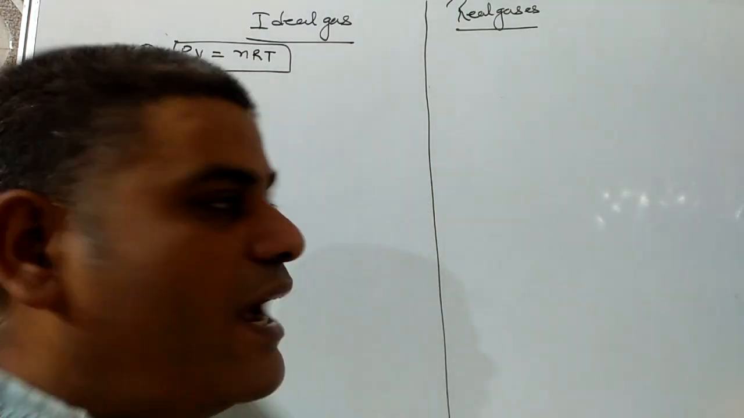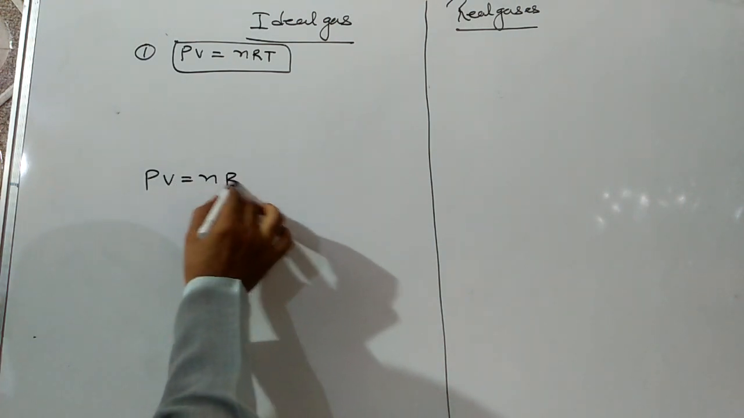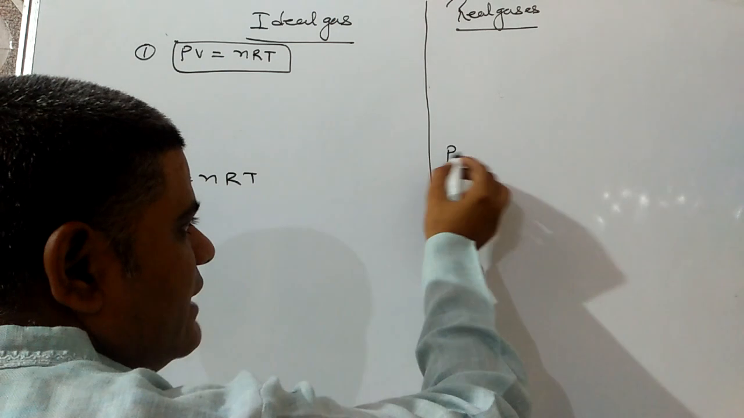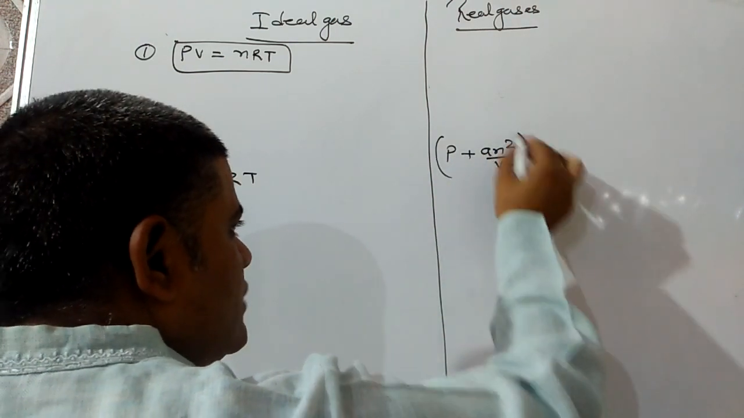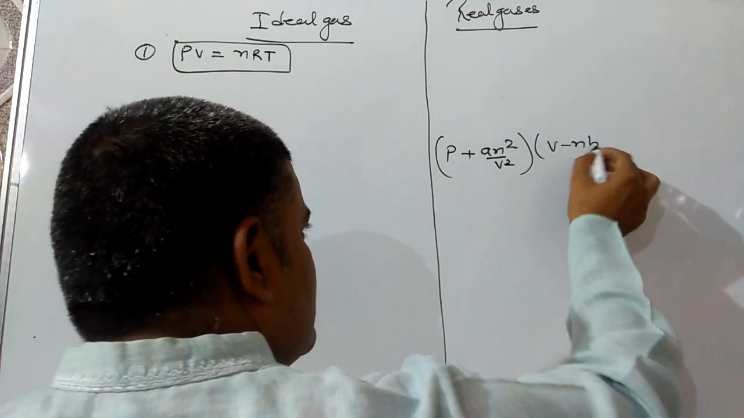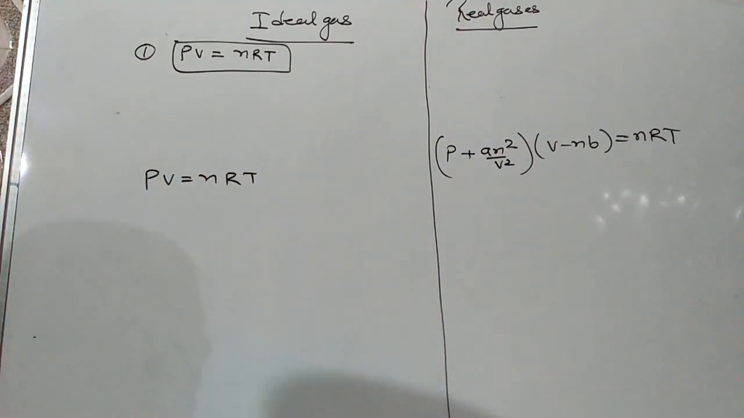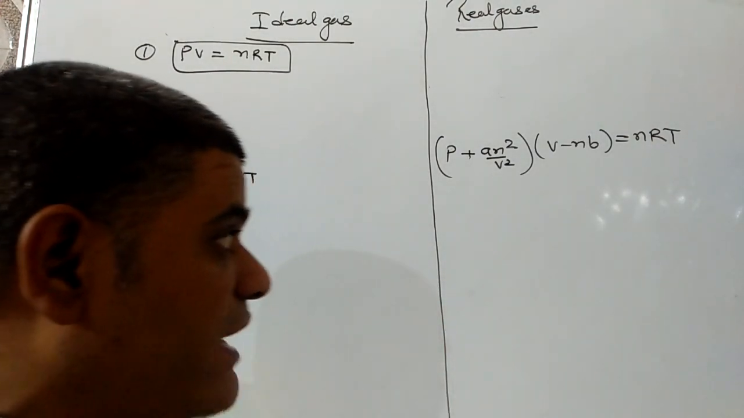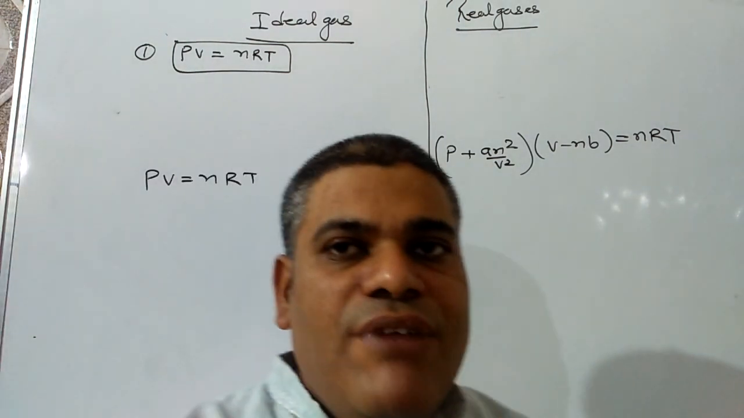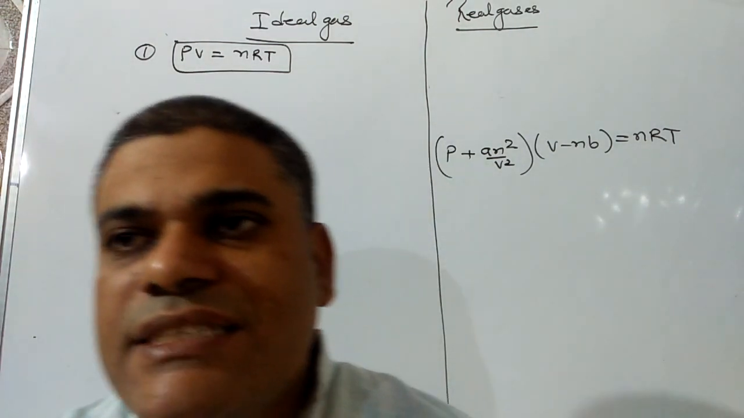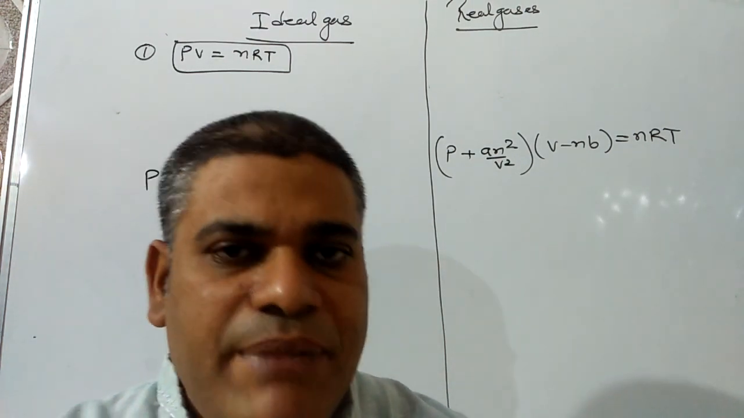Next point is, the ideal gases will obey PV is equal to nRT, but real gases will obey the real gas equation or van der Waals gas equation, P plus an square over V square into V minus nb is equal to nRT. Next point will be, for ideal gases the work done will be maximum. For real gases the work done will be less than maximum.